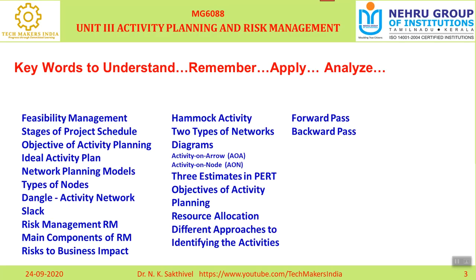Forward pass, backward pass. Once again, repeat. Forward pass means calculating earliest expected time, and backward pass means calculating the latest occurrence time. 100% it is going to happen. Next one is risk assessment. I already gave sufficient information on it, so I am not focusing much.